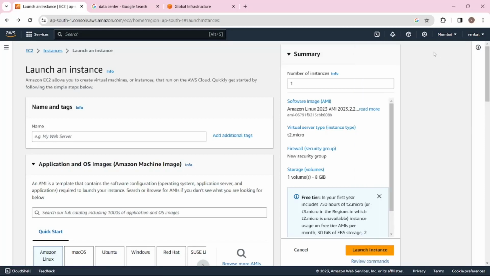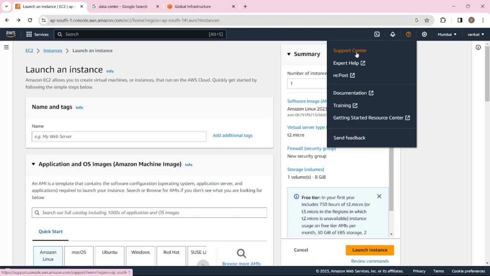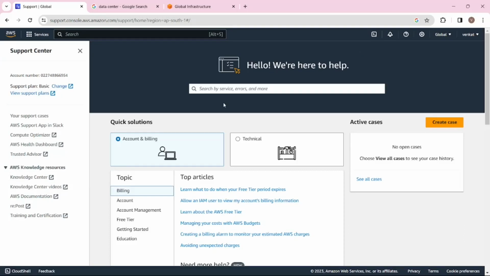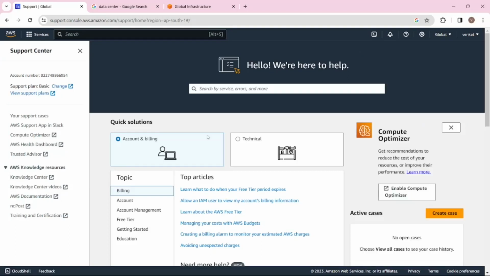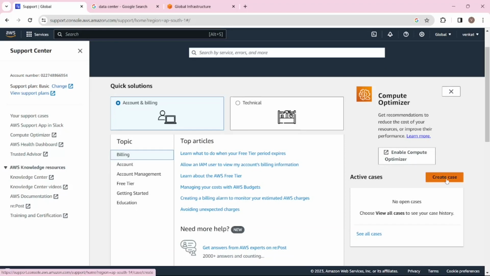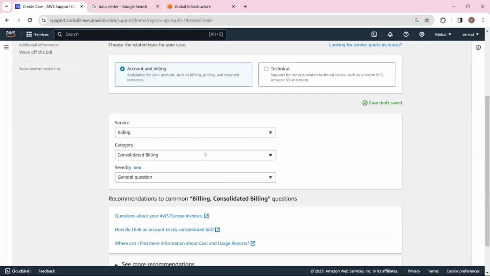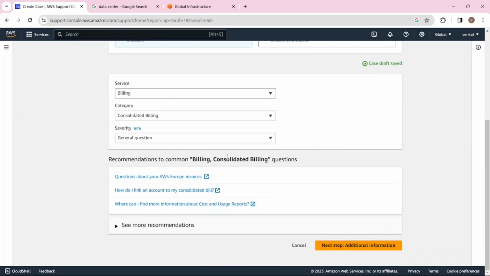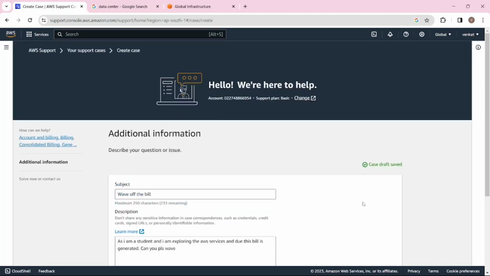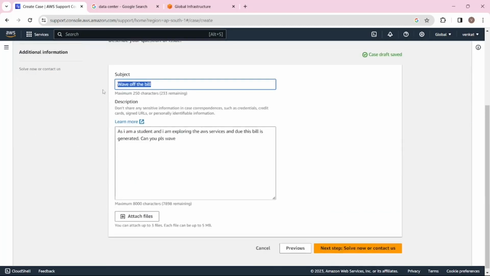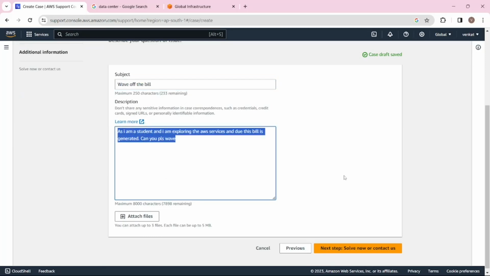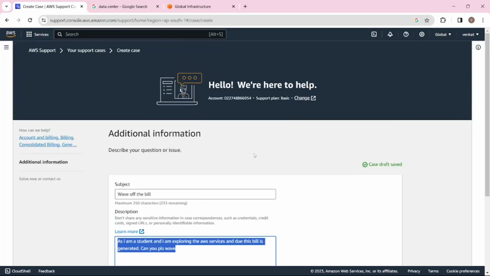Next, here we have the support center. Now suppose a bill got generated for paid services, and I want to clear that bill to 0, I want to waive off that bill. For that we have to create a case. We click on the create case button and select account and billing. Here we select billing, consolidated billing, and next we click on additional information. We provide the subject and the information, and then submit the request. Once the request is submitted, the AWS team will internally review this case, and once they review it, they will clear the bill amount to 0.